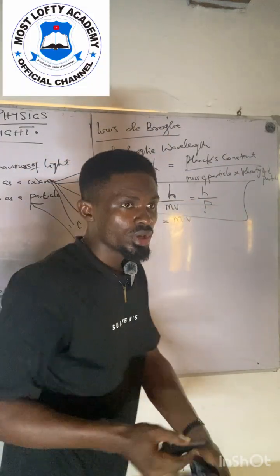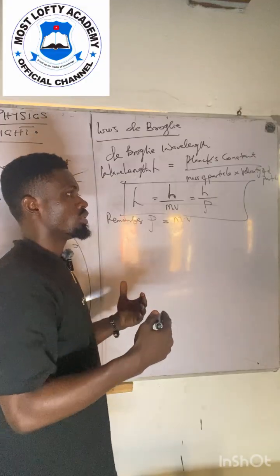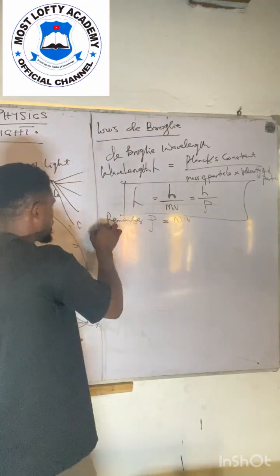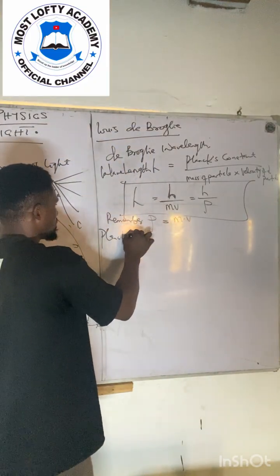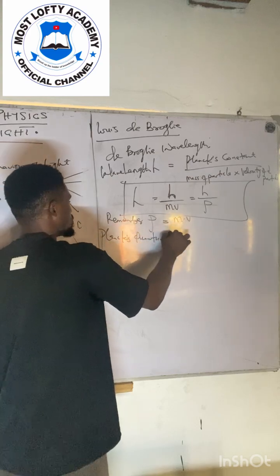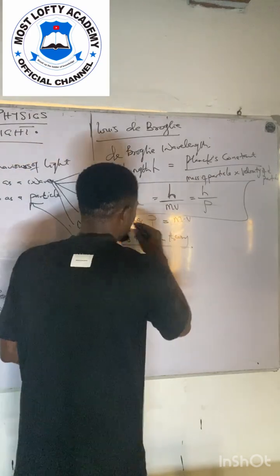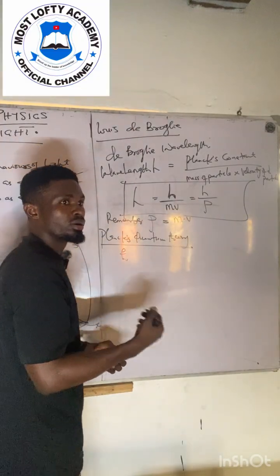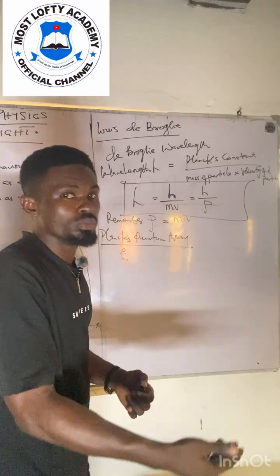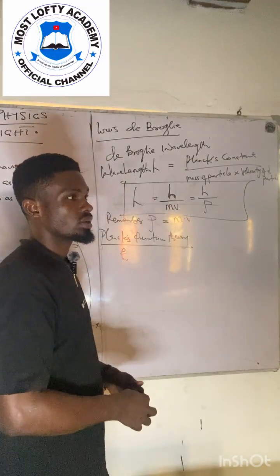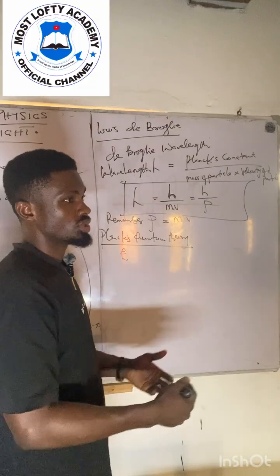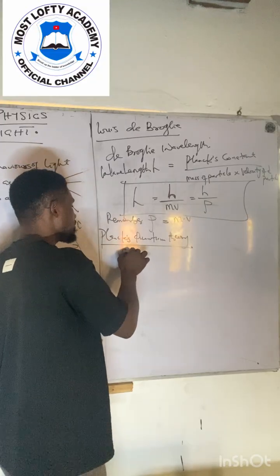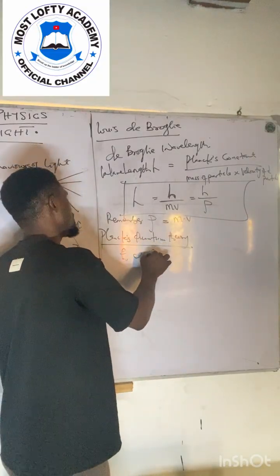Now look at the board. You know a theory known as Planck's quantum theory, okay. Planck's quantum theory states that the energy possessed by a photon or a quantum, okay, photon means the packet of light, is directly proportional to its frequency.